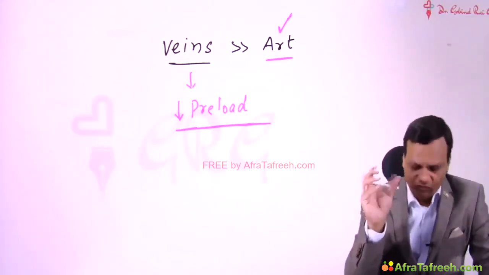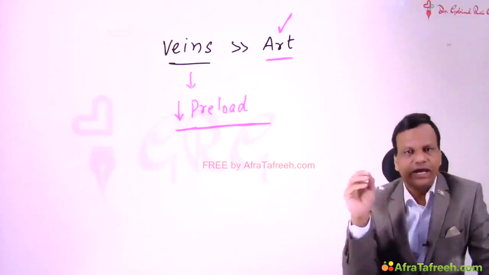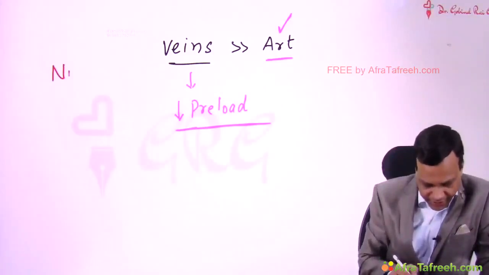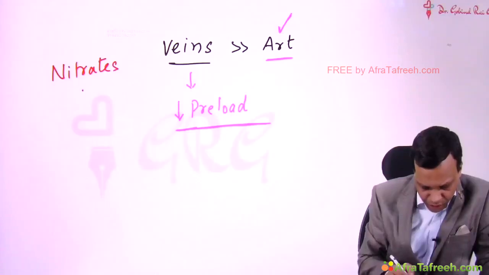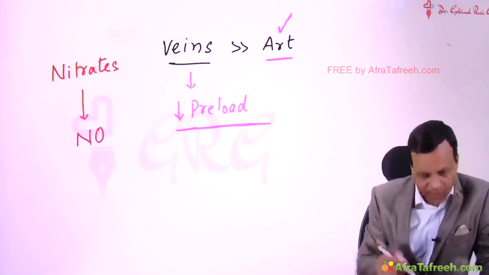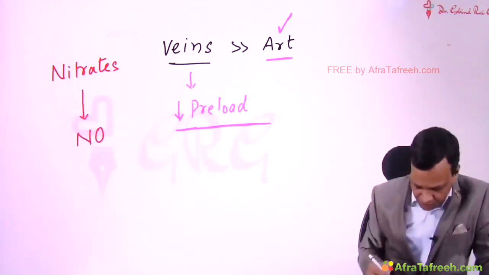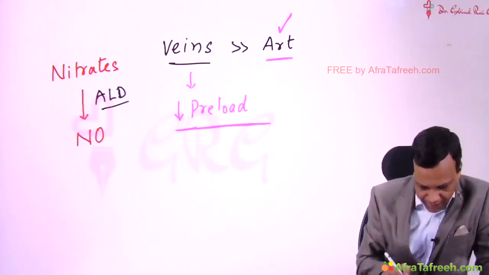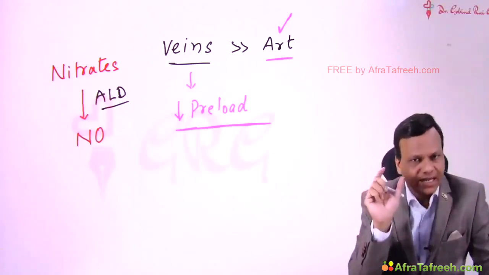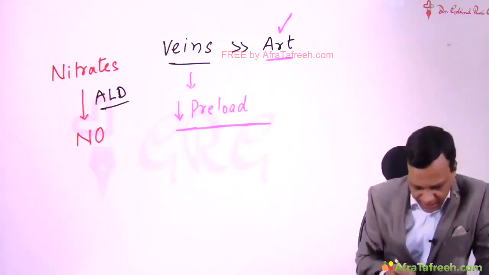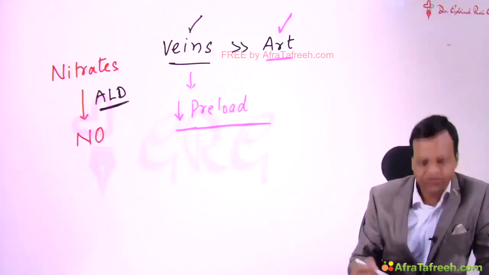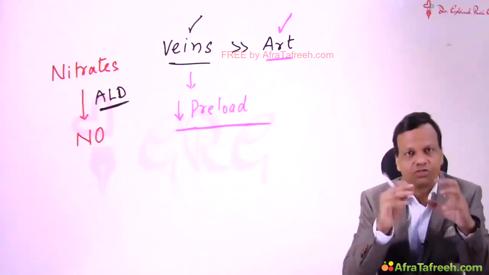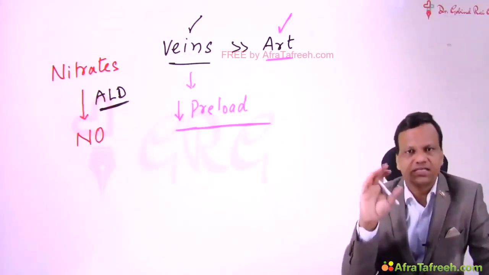Now the question comes, why do nitrates mainly dilate veins and not dilate arteries too much? The reason we discussed earlier also: nitrates must be metabolized to generate nitric oxide. Only then will the action come. And this metabolism to nitric oxide is done by an enzyme called aldehyde dehydrogenase, and this enzyme is more in the veins and less in the arteries. That's why nitrates primarily dilate veins, because more NO is generated in the veins and less is generated in the arteries.